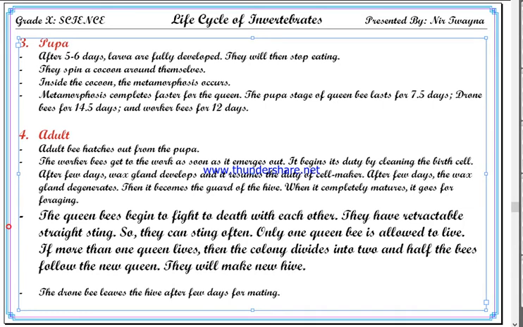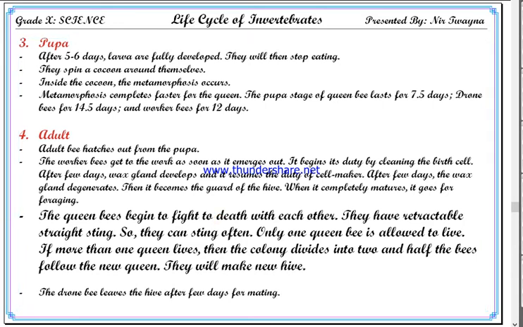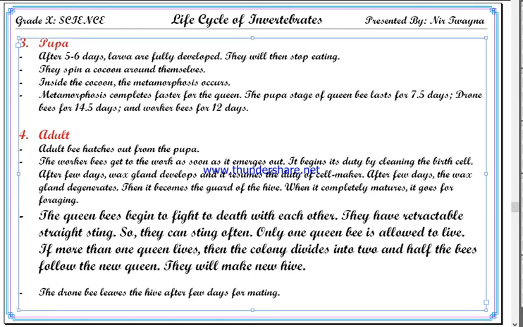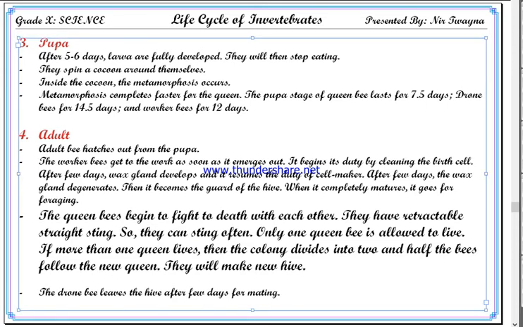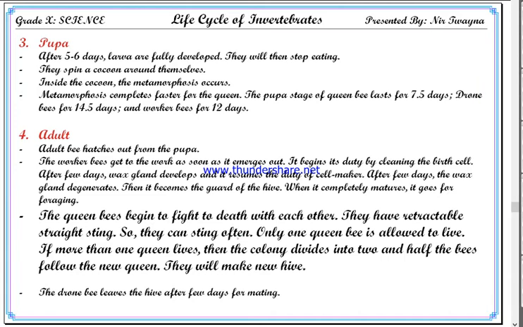Only one queen remains at the end of the fight, and for the purpose of killing other queens, they have a retractable straight sting, a sting which is very straight and can be taken out easily. So they can sting more than once, not just once. Workers can sting only once, but the queen can sting often.